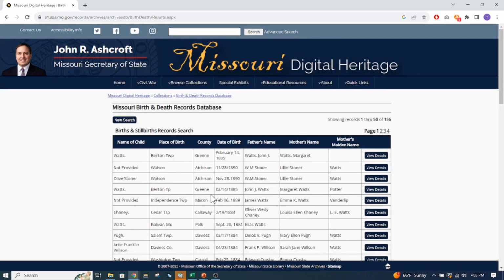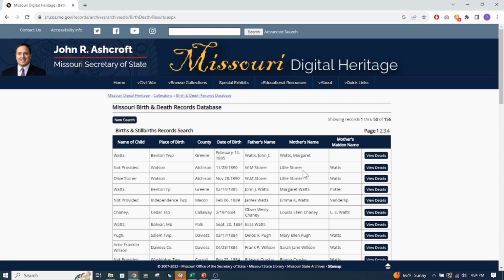And this comes up with the place of birth, like this one says Watson, Atchison. It gives the birth date. There was no name provided on this one. It gives the father's name, the mother's name, and her maiden name. So this is why Watts came up, and this happens to be my relative.